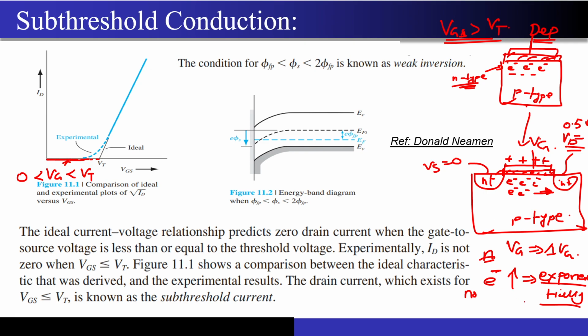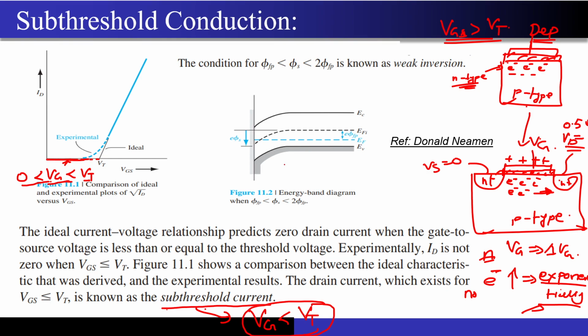It can come from the depletion, and it can also come from the free carriers over here. So you expect some kind of exponential behavior, and you also expect some kind of current even when my Vg is less than Vt. Ideally your MOSFET should have given you zero current, but the practical MOSFET won't give you that. That current is called the sub-threshold current. Why the name sub-threshold? It means you are operating before you reach the threshold condition. So the current that you get in this condition is called your sub-threshold current.